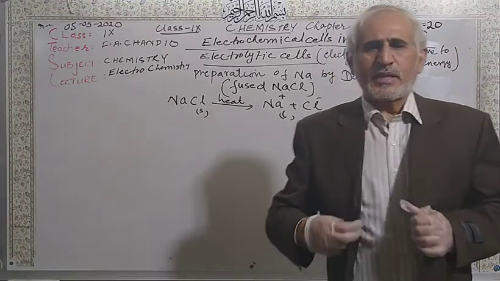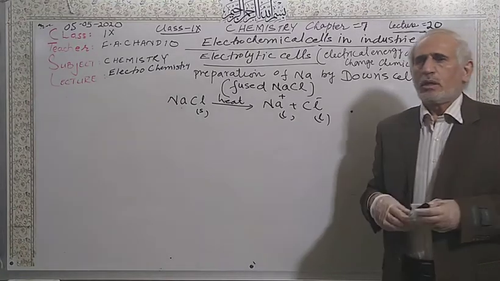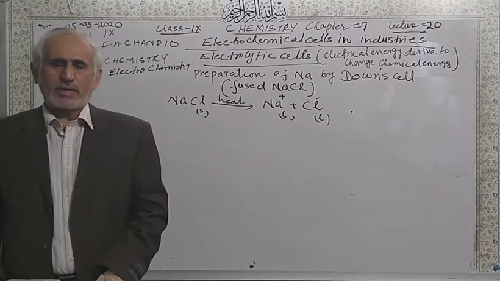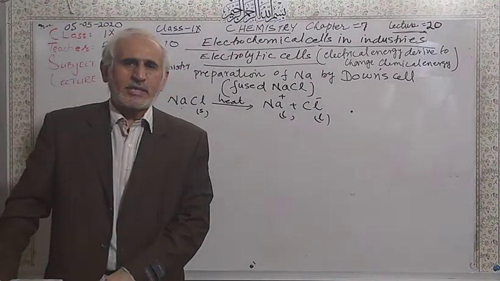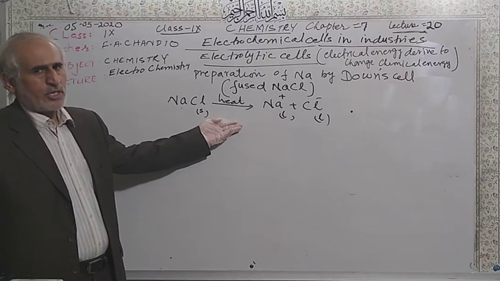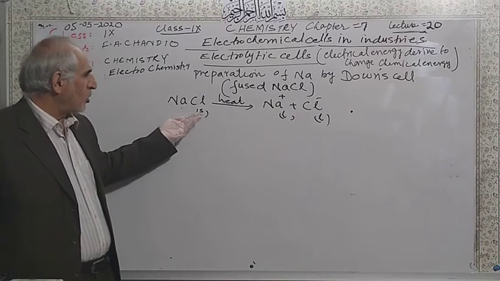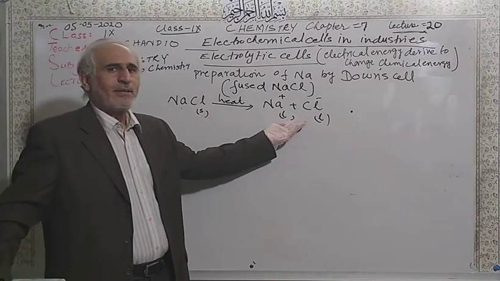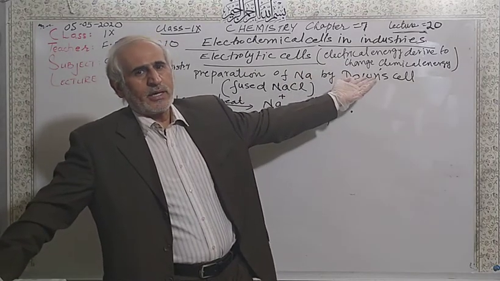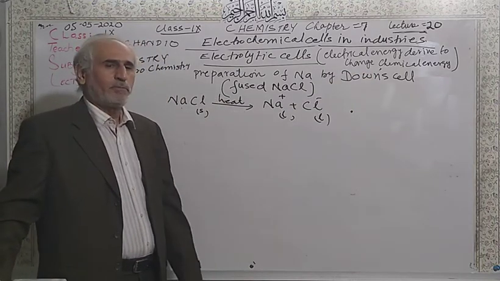I told you that the passage of electric current is only possible through metals, where electrons flow, or if there are ions. So if there are ions, the electricity can be passed. If there are no ions, electricity cannot pass. I explained the electrolytes and non-electrolytes. So this is sodium chloride. You must write this equation first. This equation is not in the book, so please must write this. First, convert solid sodium chloride into its ions. When ions are present in the container, then you pass electric current, then there will be oxidation and reduction. Otherwise, no. So this is the first equation.